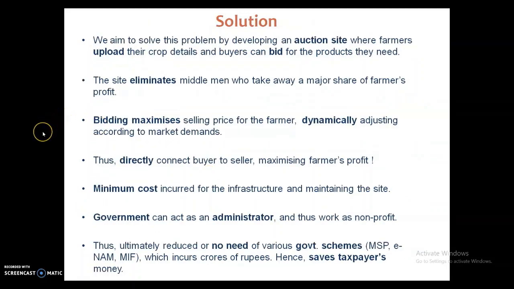So the solution we have developed, as I said, is an auction site where farmers upload their crop details and buyers bid on them. It eliminates middlemen, bidding maximizes the selling price for the farmer, and directly connects buyer to seller. Minimum cost is incurred for infrastructure and maintaining the site, and government can even act as an administrator, and thus the project can work as non-profit. Thus ultimately there is no need of various government schemes such as MSP, e-NAM, MIF, which incur crores of rupees, and it does save taxpayers' money.